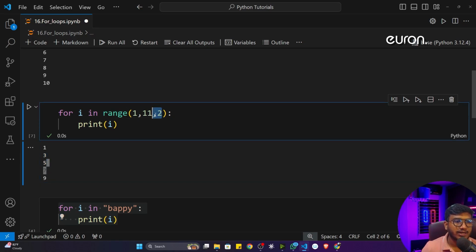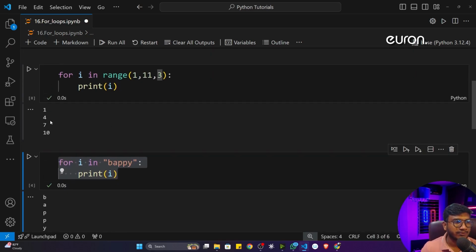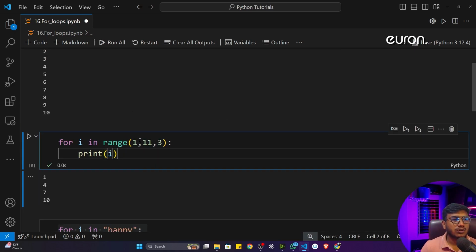So this parameter is the step parameter. Now see, if it is 3, it will exclude 2 numbers actually. See, 1, then 4, then 7, then 10. So you can play with this parameter. If you need it in future in your project, let's say you want to print numbers by excluding one or two numbers, you can use this parameter in the range function at that time.